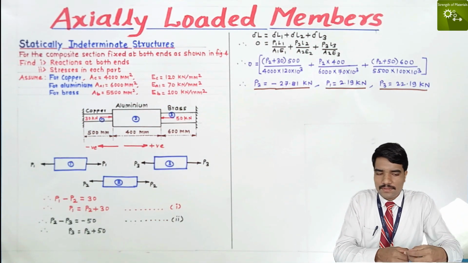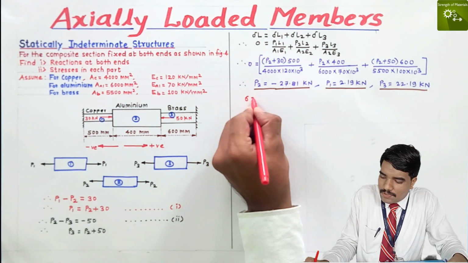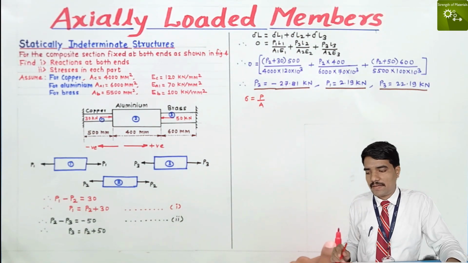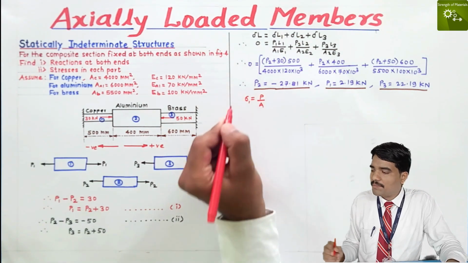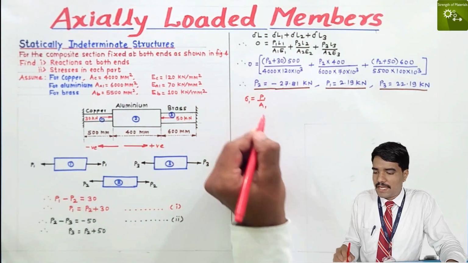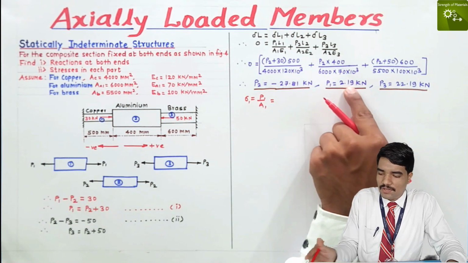Second, we have to calculate the stresses in each part, and we know how to find that. Simple, stress is nothing but force upon area. Then we find the stress in the first member, sigma 1 is equal to P1 by A1. We know the force in the first member is 2.19 kilonewton.